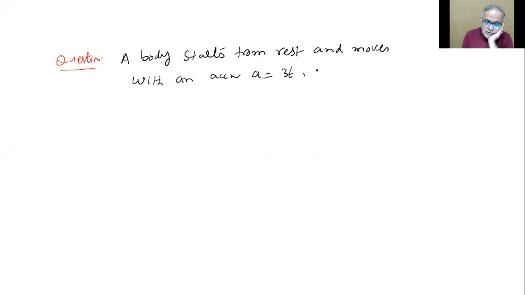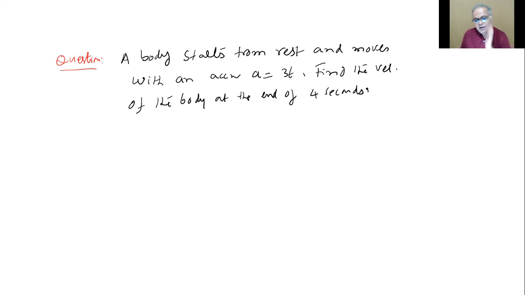Find the velocity of the body at the end of 4 seconds. I want your feedback on this. What to do, how to go about.